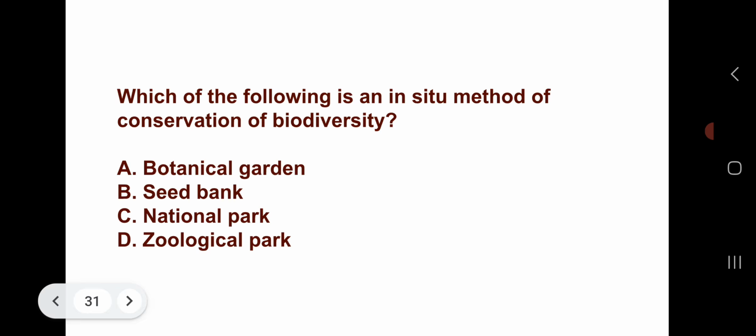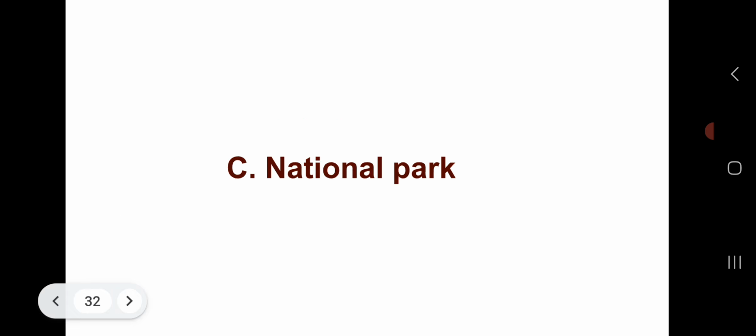Which of the following is an in situ method of conservation of biodiversity? Option A, botanical garden. Option B, seed bank. Option C, national park. Or option D, zoological park. Which will be the correct one? In situ method of conservation of biodiversity. The correct answer is option C, that is national park.